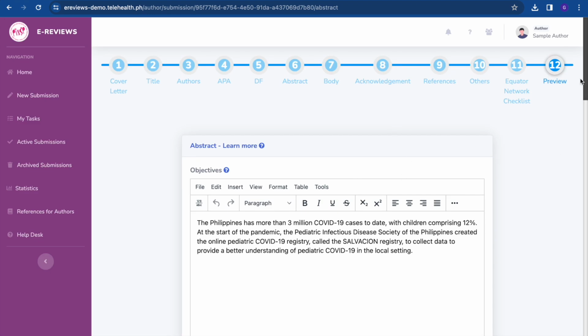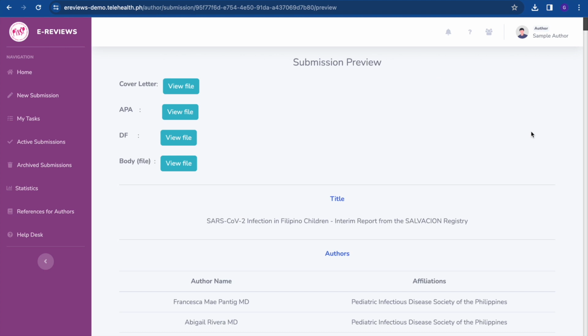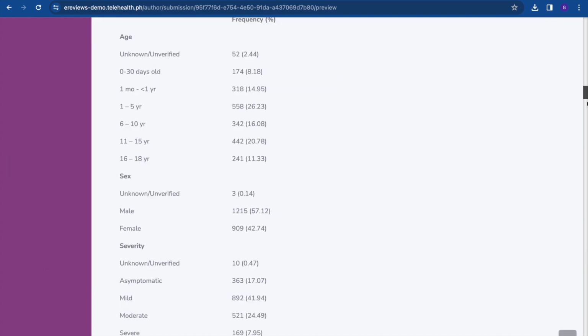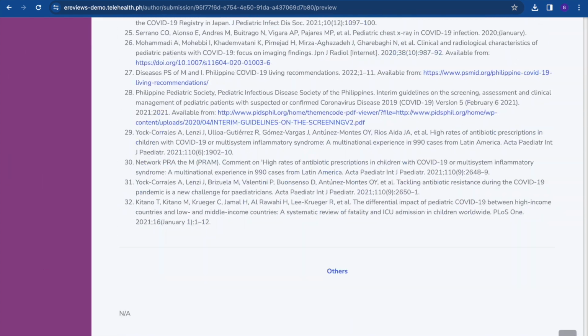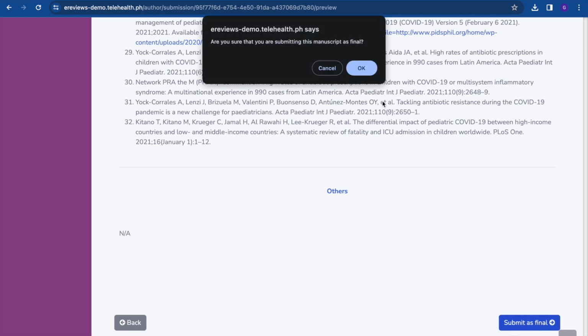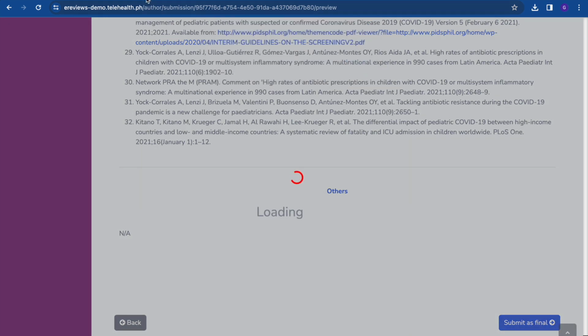Authors may click on the numbered circles at the top portion of the page to navigate through the different sections of the submission. Authors may then complete the submission by pressing the Submit as Final button at the bottom right of the submission preview page.